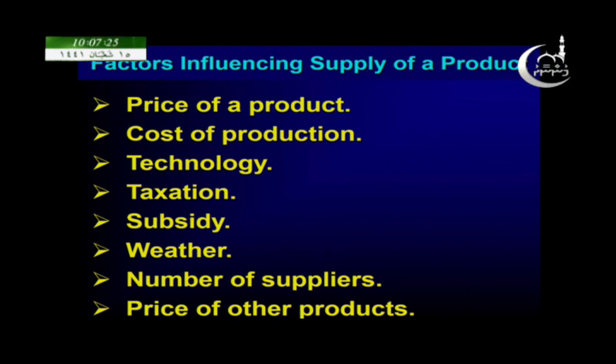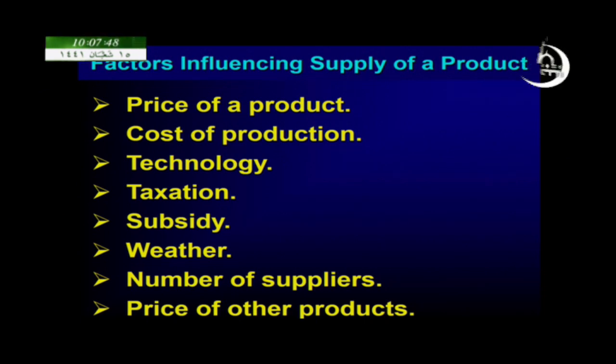So the supply will increase. And next, taxation. Imposition of taxes, like indirect taxes. We already discussed tax: indirect tax is there, direct tax is there. Direct tax we already discussed in the demand part, where it affects demand. Here the indirect tax like GST will affect the supply.